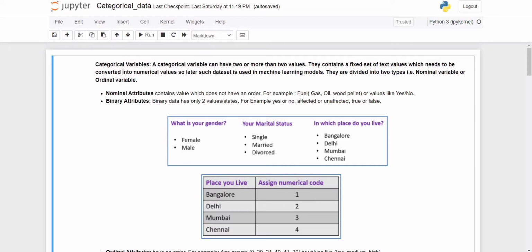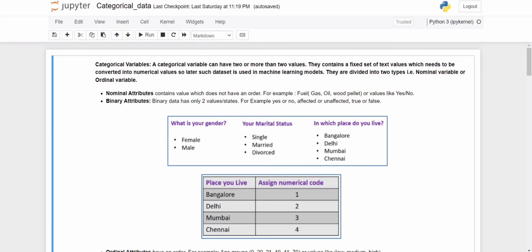Or if state is given, you have Madhya Pradesh, Maharashtra, and some other states. So a fixed set of values is given. You need to convert these values into number format, and all these columns are given to your machine learning algorithm, so on the basis of your data it will predict the outcome for your data set.